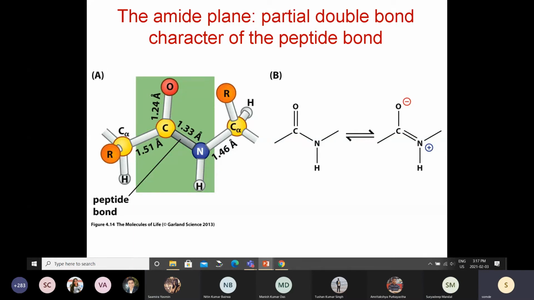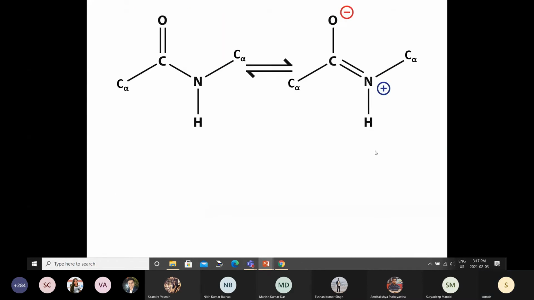Trigonal is sort of immaterial. It's planar, right? In this case, of course, they are forming a triangle. So these are planar. So this, and this, they are on the same plane. And if you think of this, these four are on the same plane. So it turns out that all the 6 atoms, so this one is a C alpha atom, and this one is another C alpha, like here. So this C alpha, carbon, oxygen, nitrogen, proton, and C alpha, all these 6 are on the same plane. So that is what I am showing here.